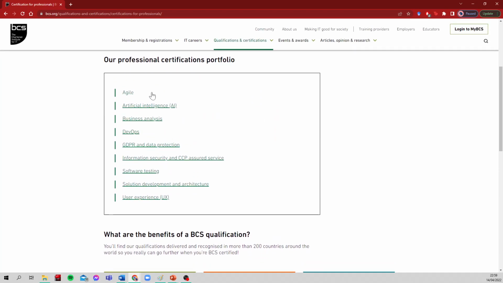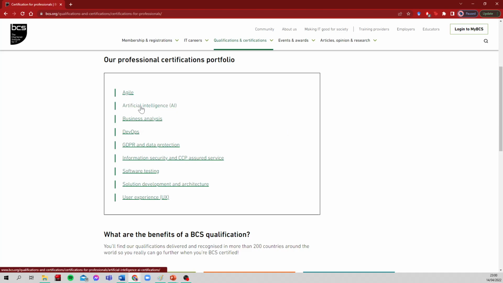You can see that they have exams on all these different things: user experience, DevOps, and this is really good because many of the exams within these areas start from the most foundational levels, so you really can find your way in here.